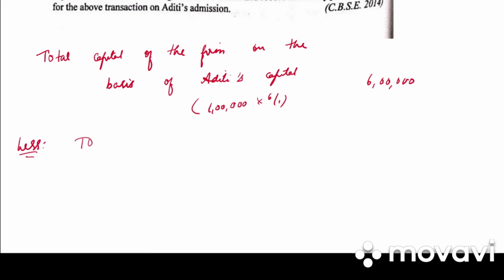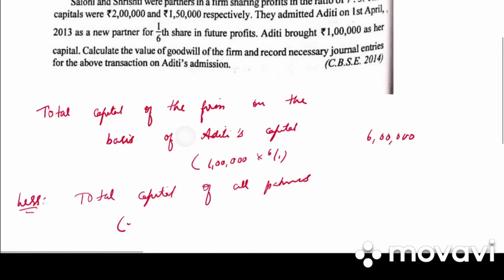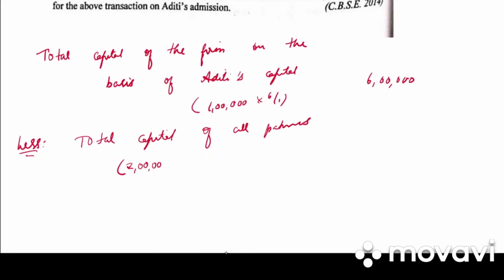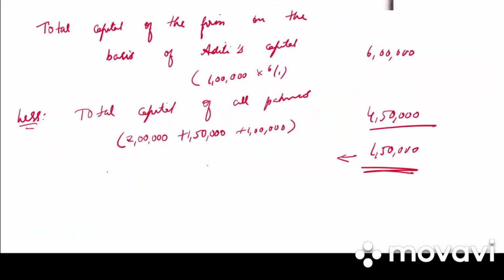Then less total capital of all partners. How much is it of Saloni? 2 lakh. Shrishti 1,50,000. And Aditi brought 1 lakh as capital. So how much is it? 4,50,000. What difference is coming? So 1,50,000 will be goodwill of the firm.